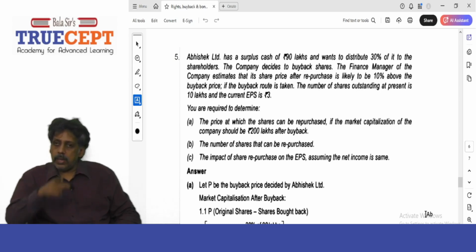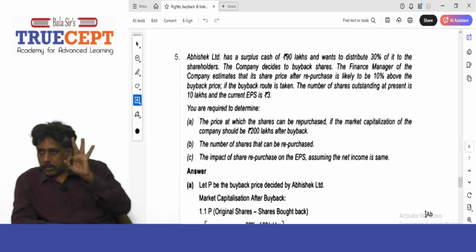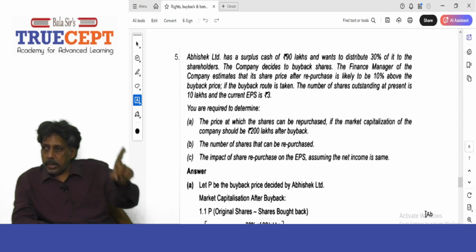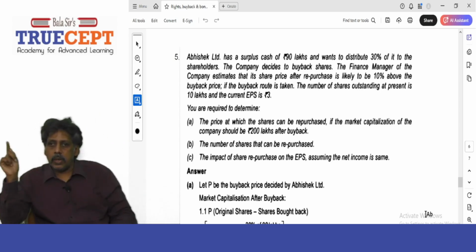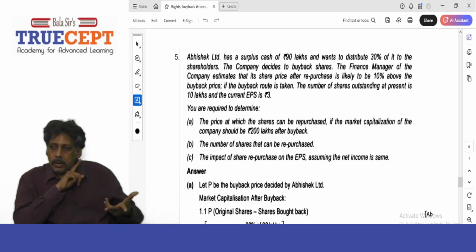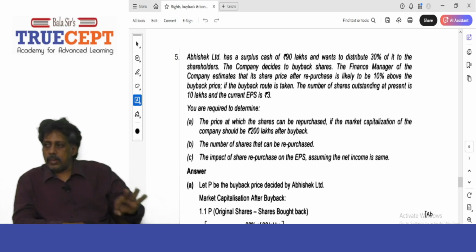Very clearly, the number of shares outstanding is 10 lakh shares at present. The EPS is 3, which means the earnings should have been 30 lakh, divided by 10 lakh shares, equal to rupees 3 per share EPS. That means rupees 30 lakh is the earnings or profits after tax available to shareholders.